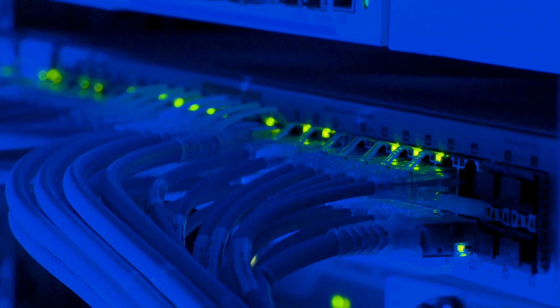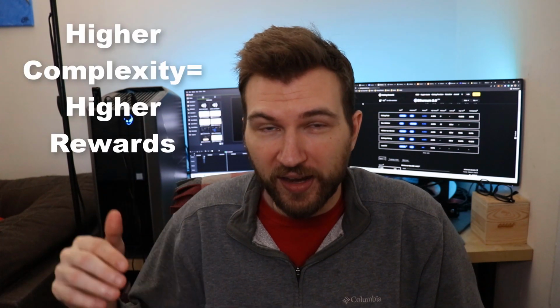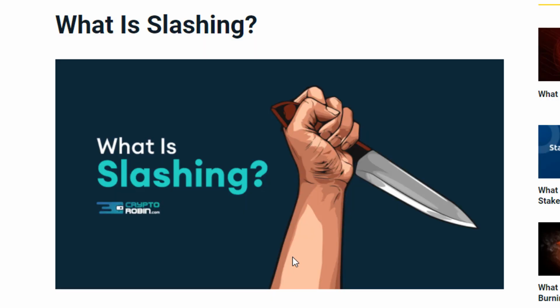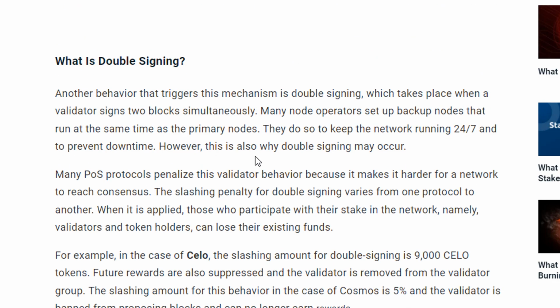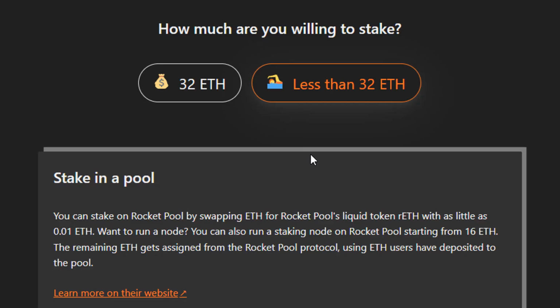Obviously, this is the hardest methodology to implement, but because it's the most complex and you are the validator, there's no middlemen or anything like that, your rewards for being a validator are going to be on the higher end of all these methodologies. One of the downsides of running your own validator is slashing, which you can think of like a penalty for validators that aren't acting like they're supposed to, whether it's downtime or double signing. Even if you're not purposely doing things incorrectly, you can lose part of the stake that you put up as collateral.